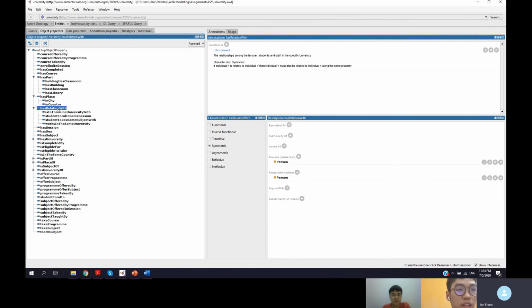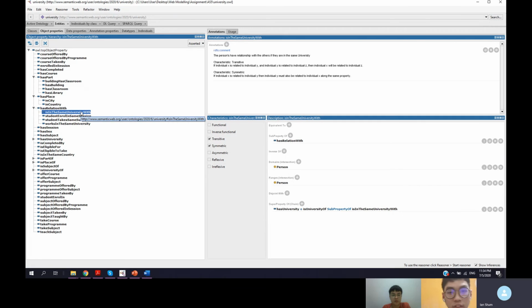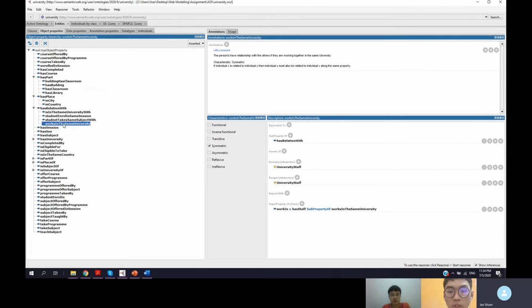And then we have has relation with, to show that different individuals in the same class have a relation. For example, is in the same university with, which means that a student taught by the lecturer are in the same university. Then we have the student enrolled in the same session. Maybe they take different classes, but they are still in the same session, so they will have this one. And then the work in the same university, which means the staff are working in the same university.